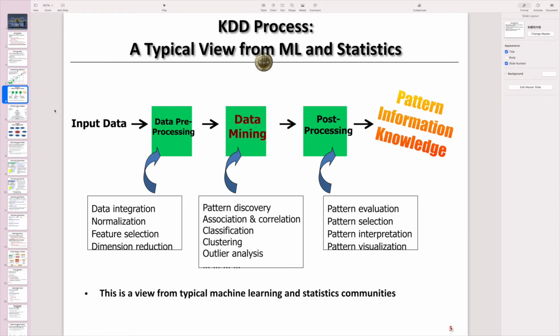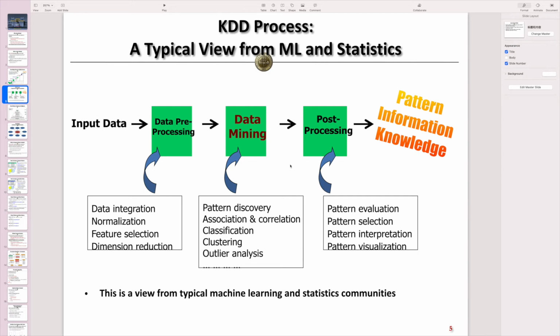They treat the data mining process in a different manner. From the view of machine learning people or statistical people, the process is as follows. Given the input data, via some data pre-processing, which covers some steps, for example data integration, normalization, feature selection, and dimension reduction. These are pre-processing steps. Then we can do the data mining. To do the data mining, we can use pattern discovery algorithms, association and correlation algorithms, classification algorithms, clustering algorithms, as well as outlier analysis algorithms for the mining of the data.